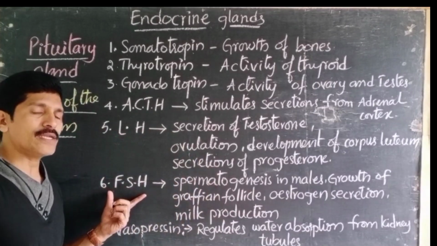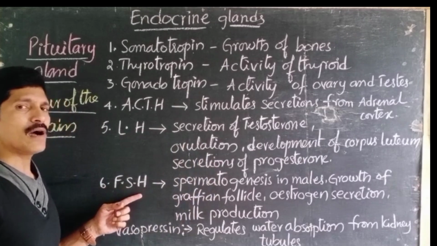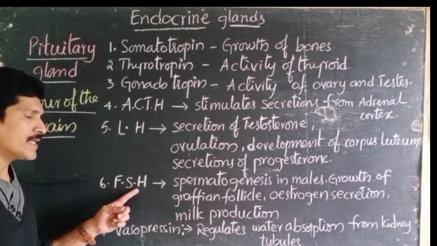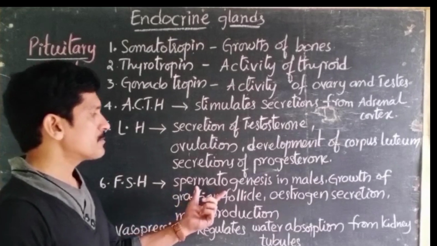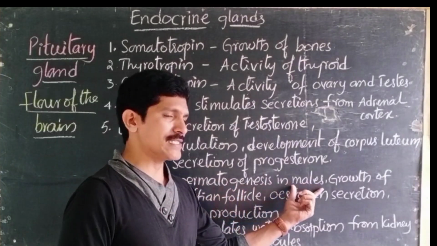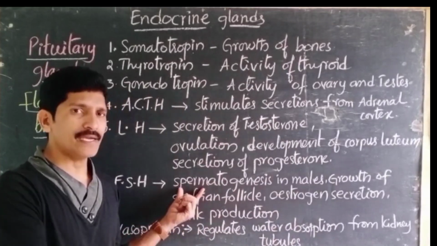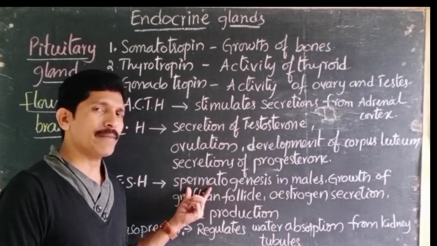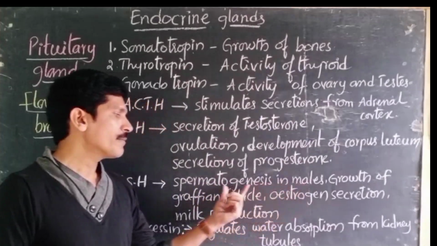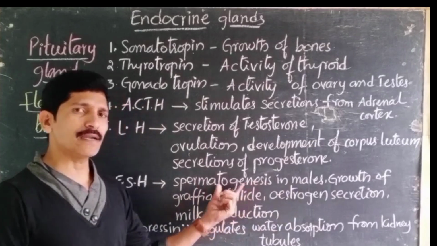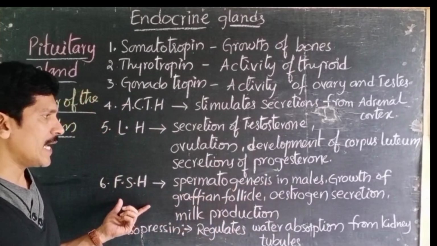Later, another important hormone secreted from the pituitary gland is follicle stimulating hormone. Its short form is FSH. This is for spermatogenesis in males. Sperms are the male gametes, and the production of male gametes is called spermatogenesis. So, in males, production of male gametes is stimulated by the FSH hormone secreted from the pituitary gland.